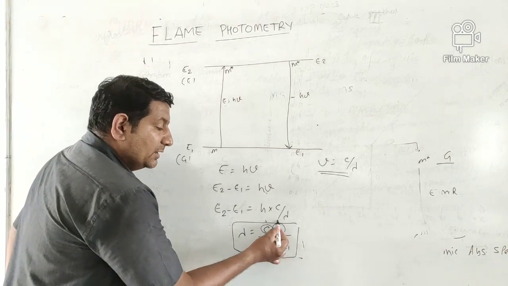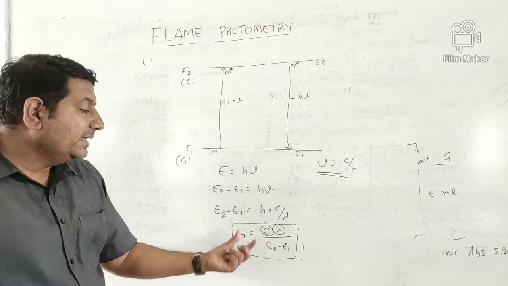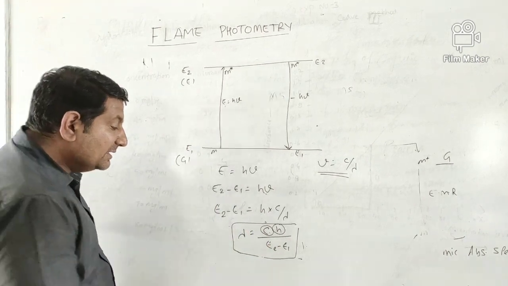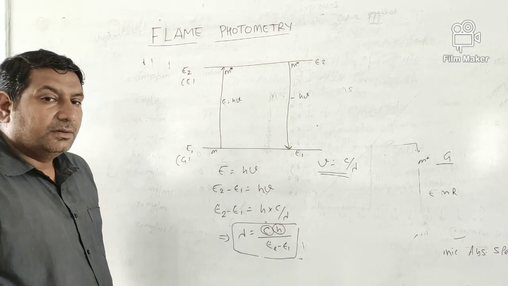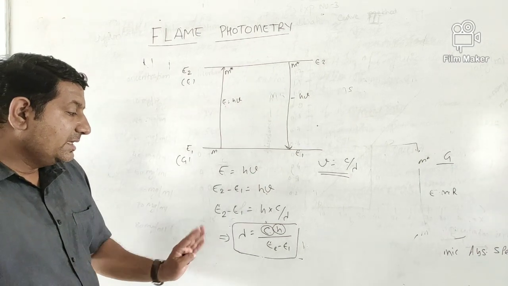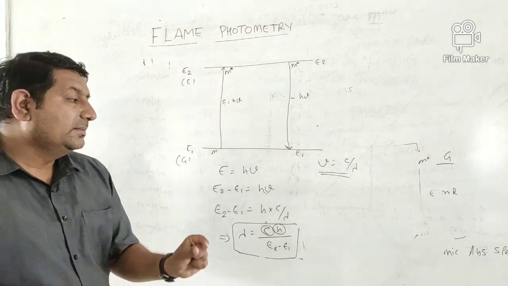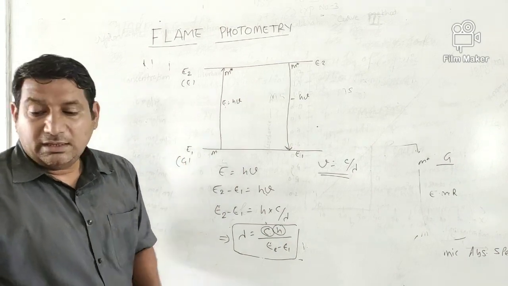H is a constant known as the Planck constant. C is the velocity of electromagnetic radiation. It has a particular value which you all know about. Now this is the mathematical equation to determine the value of lambda. Now students, I can tell you that ions like sodium, calcium, lithium, and potassium have a particular color and a particular wavelength.